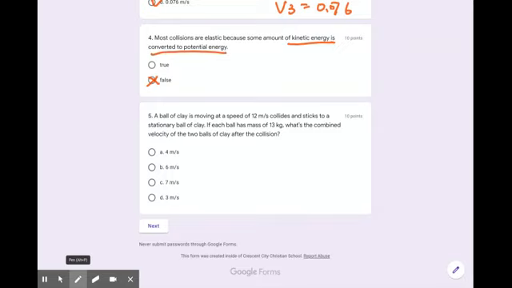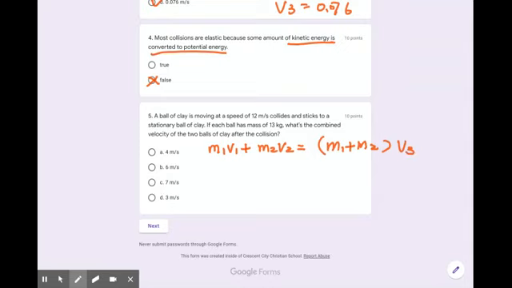And then number 5, a ball of clay is moving at a speed of 12 meters per second, collides and sticks to a stationary ball of clay. So m1 v1 plus m2 v2 equal m1 plus m2 because they stick together times v3.